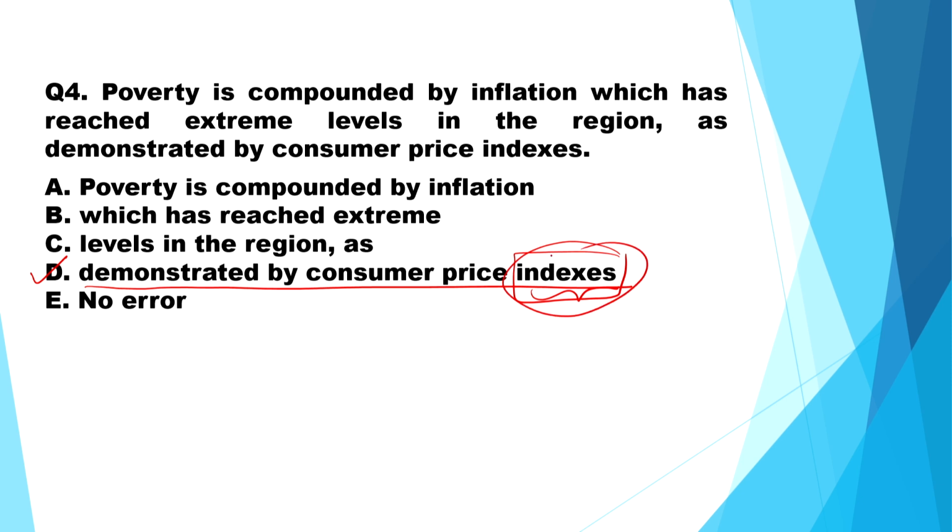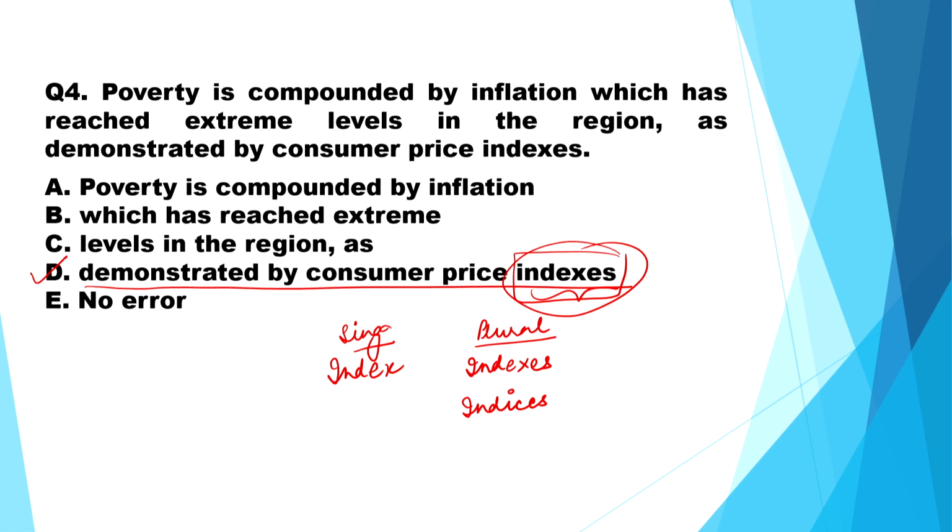Now, again there are two plurals for some nouns, each with a different meaning. Index is one of them. Index is such a noun, it has two plural forms. In singular it is index, but in plural it has two. One is indexes and the other is indices.